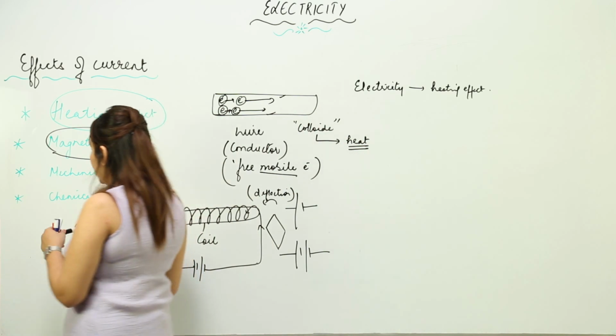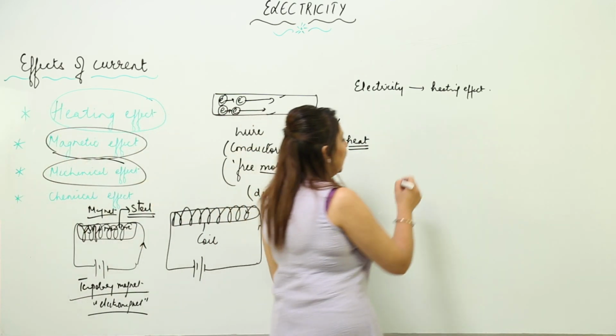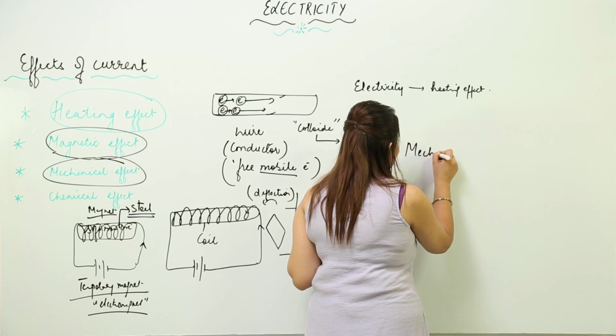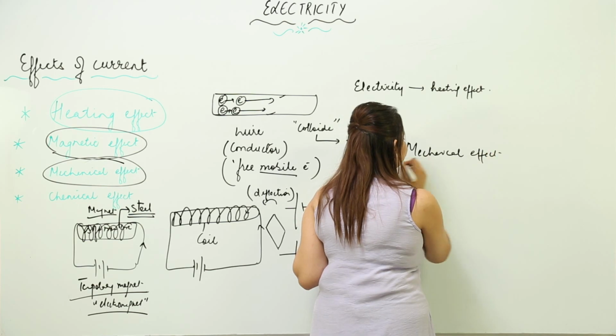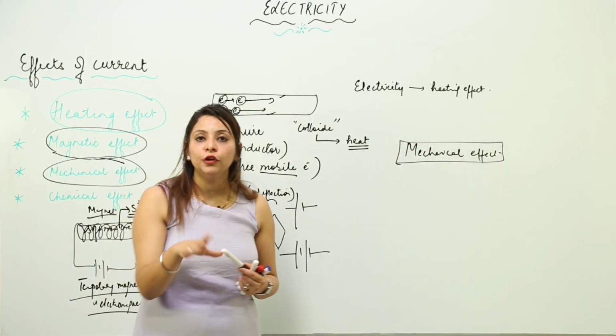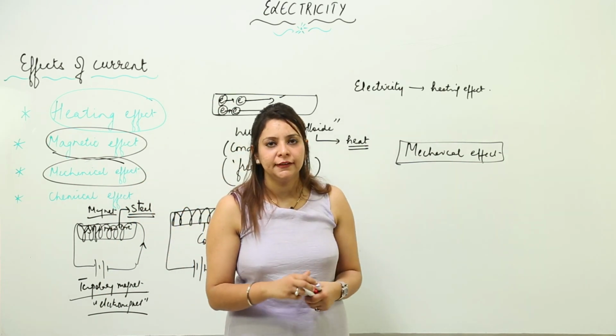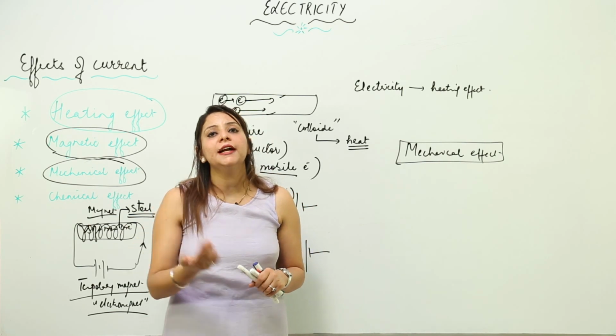Now they can also produce a mechanical effect. That means here we need to study that electricity can give rise to a mechanical effect, or it can produce motion.